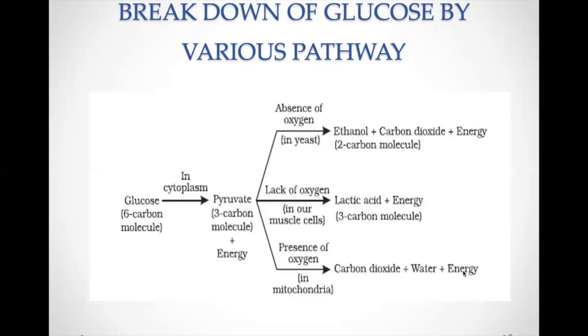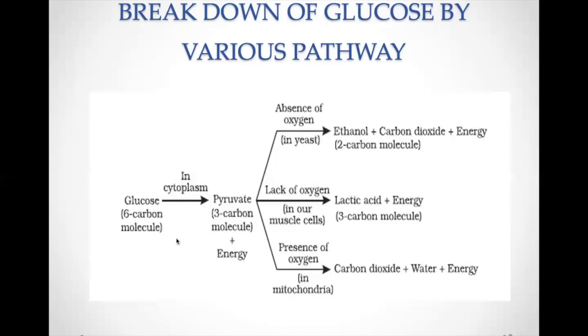Energy means ATP. How many? 36 we had studied just now are formed. Now, in lack of oxygen in our muscle cells, the pyruvate will form lactic acid, that is a 3-carbon compound, plus energy. And this pyruvate, again in absence of oxygen, will further break down into ethanol and carbon dioxide and energy. Ethanol is a 2-carbon compound. The above 2 processes are fermentation processes, and the below process is an aerobic process.